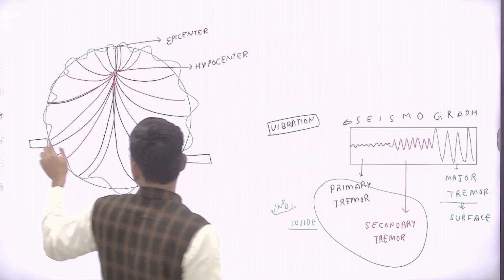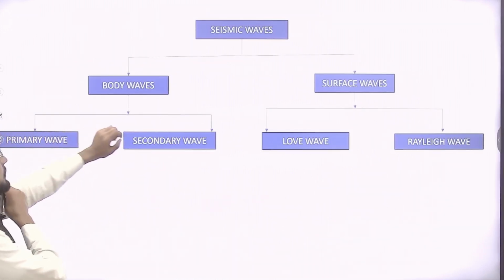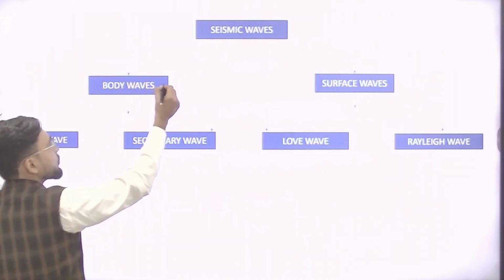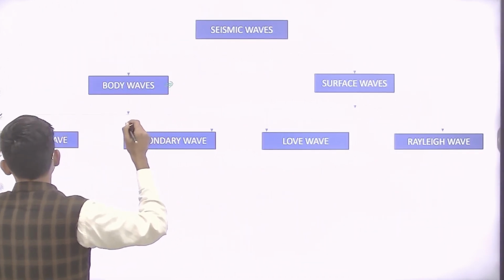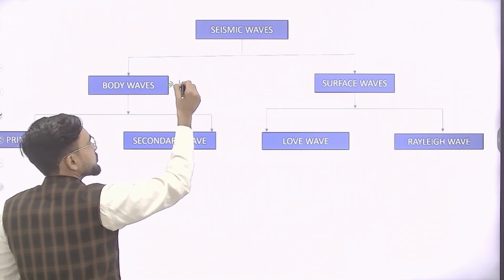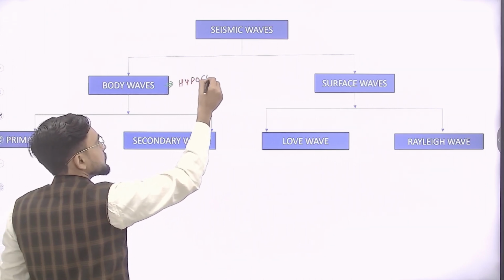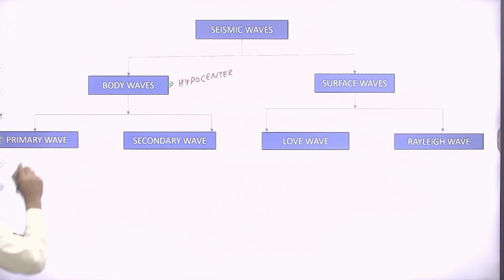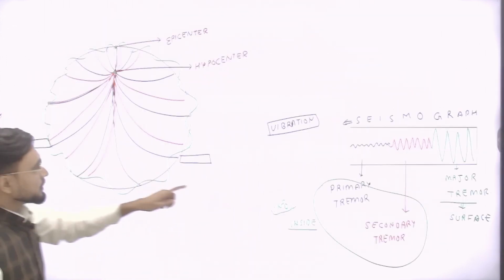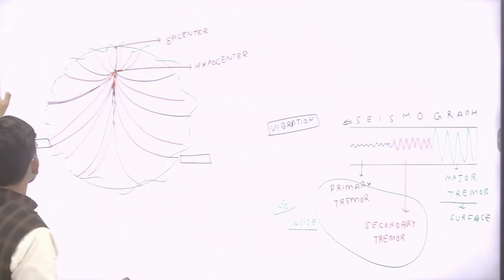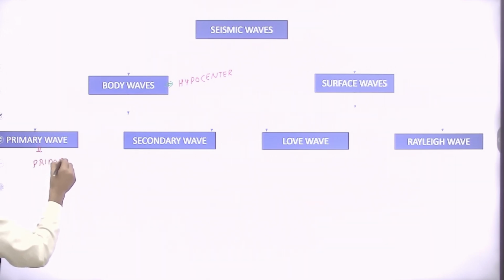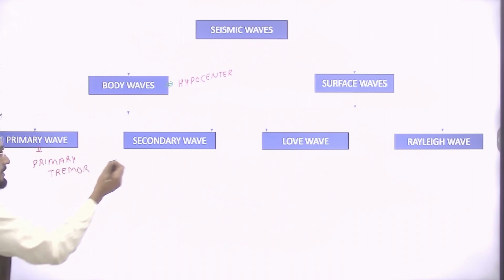So there are two types of waves which originate from an earthquake. Let's see what we call these waves: seismic waves. There are two types. The first is body waves. These body waves originate from the hypocenter, and there are two types. First is the primary wave. Previously we have seen this primary tremor is caused by primary waves. They cause the primary tremor, and the secondary waves cause the secondary tremor.